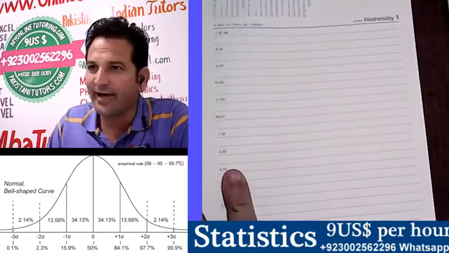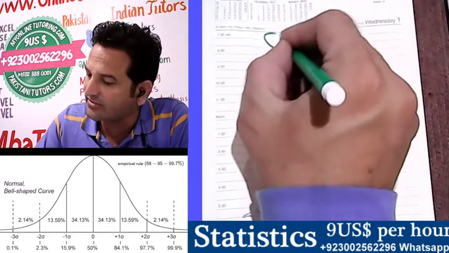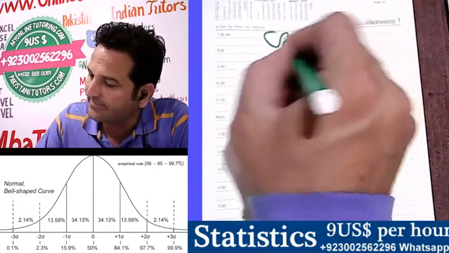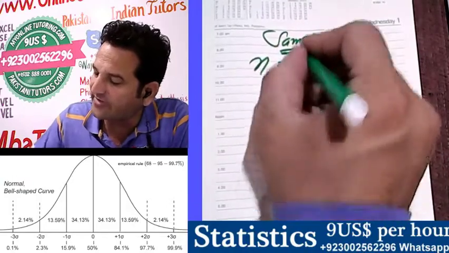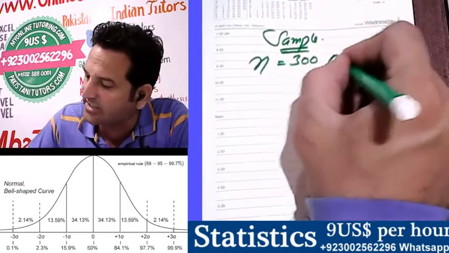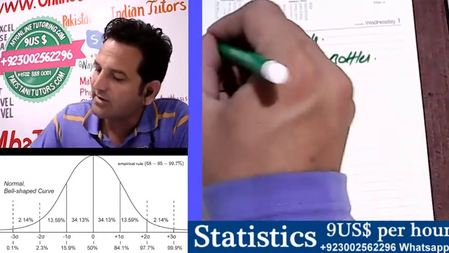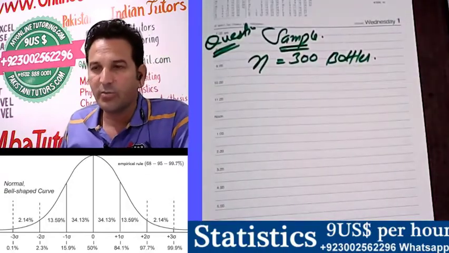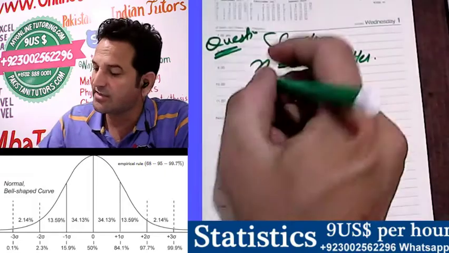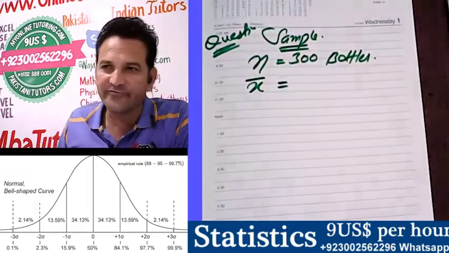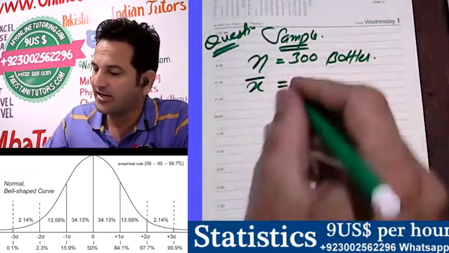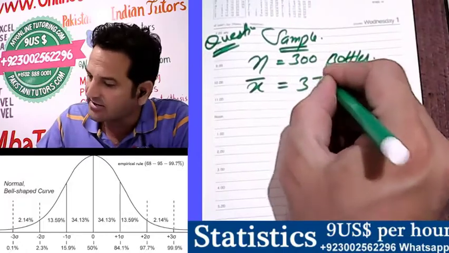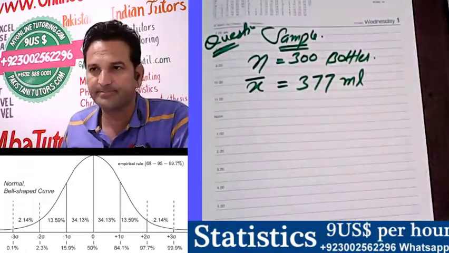So now take an example. We are talking about a sample. The total number of observations is 300 bottles. I'm writing a question. We are talking about 300 bottles in which the mean of those soft drinks is 377 ml.